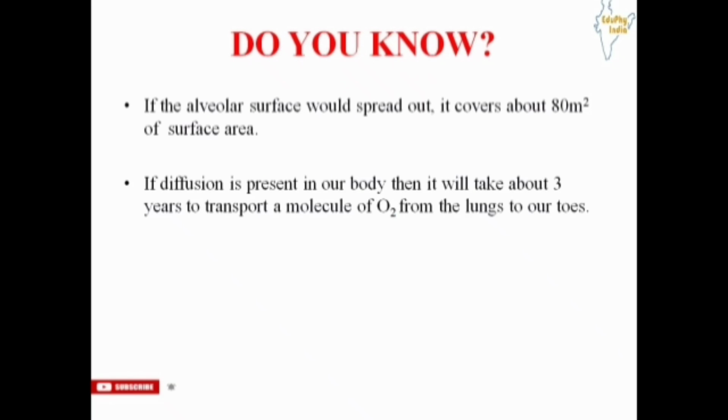If the alveolar surface were spread out, it would cover about 80 square meters of surface area. So now you can think how large the alveolar surface is, and it gives such a big amount of surface area for the exchange of carbon dioxide and oxygen in our body, from which you can understand that this is very important to keep our respiration process going and to make it fast. So it is very important to think about it.